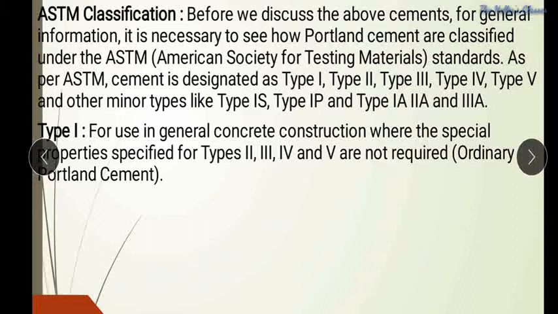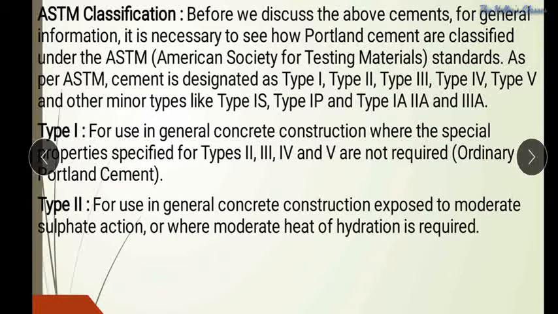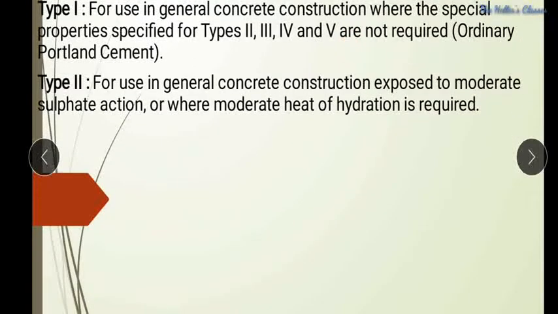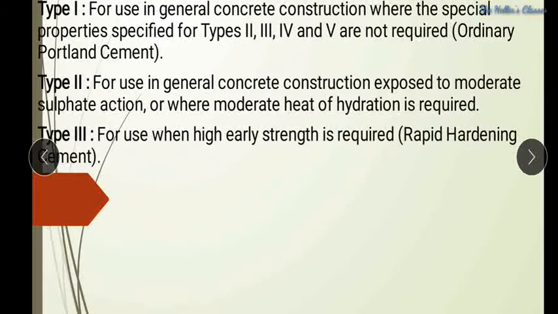Among these, the first one is type 1, for use in general concrete construction where the special properties specified for types 2, 3, 4 and 5 are not required, which means ordinary Portland cement, classified as type 1 as per the ASTM classification. Type 2 is for use in general concrete construction exposed to moderate sulfate action, or where moderate heat of hydration is required. Sulfate attack generally happens in ocean or underwater constructions. Next, type 3